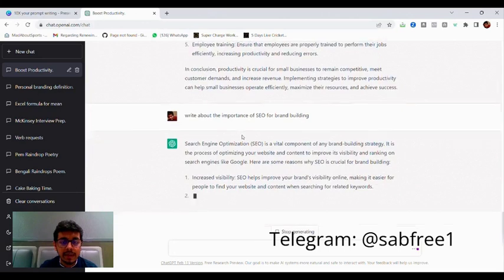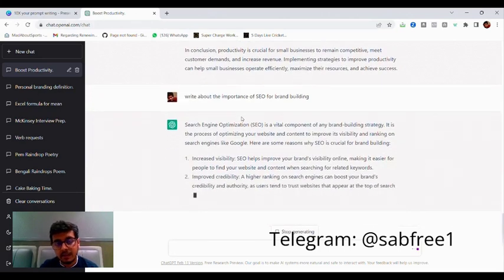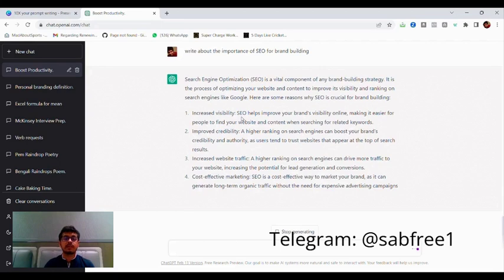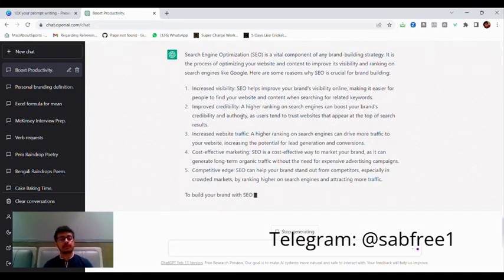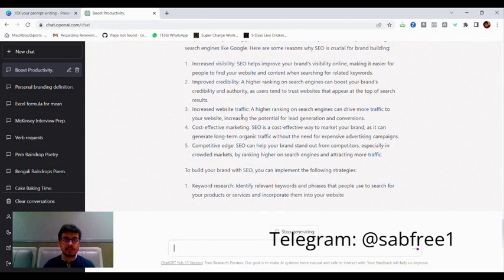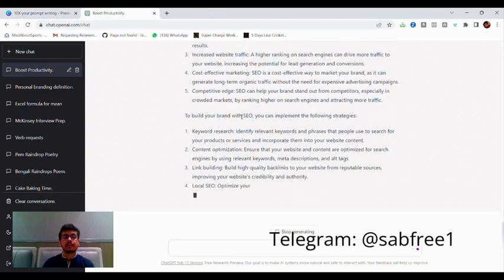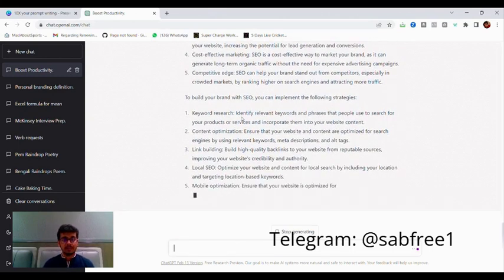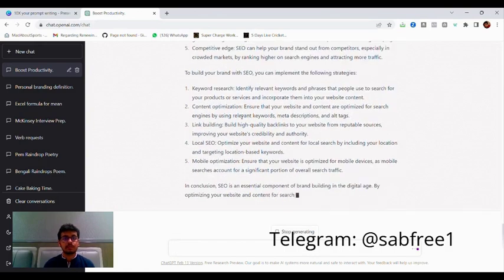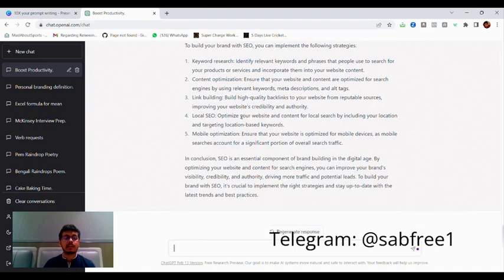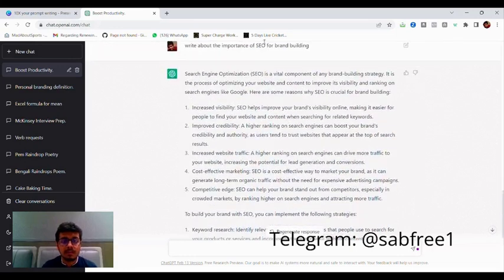So over here again you would get an answer which is very, very generic. Okay, it is just about the importance of SEO for brand building. But what exactly do you need this particular content information for? If you just need it for your research, then it's absolutely fine. But if you want to take this content piece and use it as an end format piece, like you want to show it somewhere, you want to post it somewhere, you want to email a client about it, you want to just mention it in your website, so you can do a lot of things with these things, right?